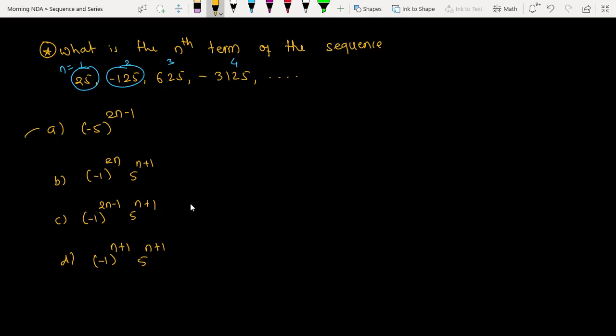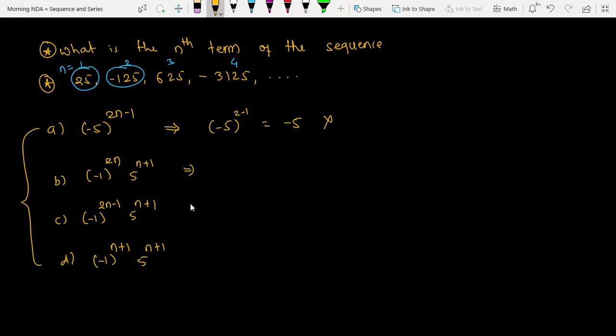These are the general terms of the given sequence. In this sequence, if I put n equal to 1, then I should get 25 as my answer. Are you getting the point? Let's check. If I take n equal to 1 in this option, what happens? Minus 5 to the power 2 minus 1, which is nothing but minus 5. So definitely it is not my answer. What I require, when I substitute n equal to 1, I should get 25.